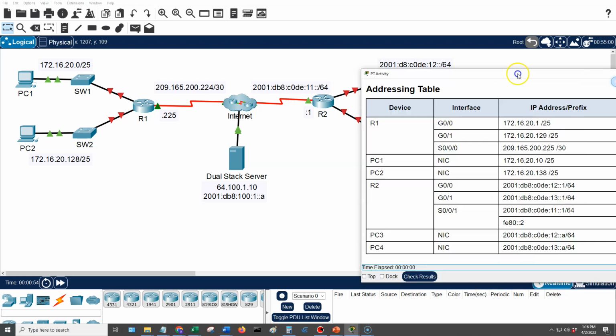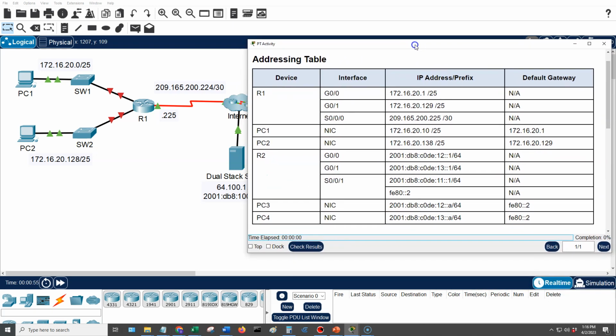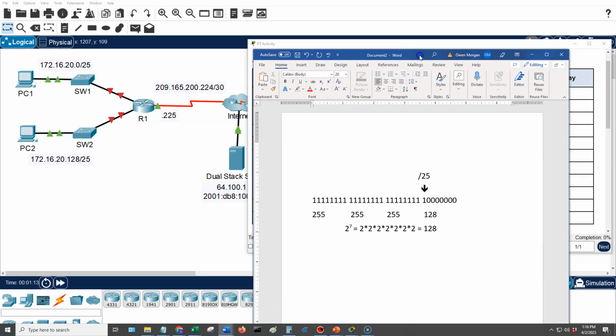So we can see here from the addressing table that we're going to set up PC1 with a 172 address and a /25 subnet mask. So let's go back and review subnet masks a little here. I'm going to bring over some information here.